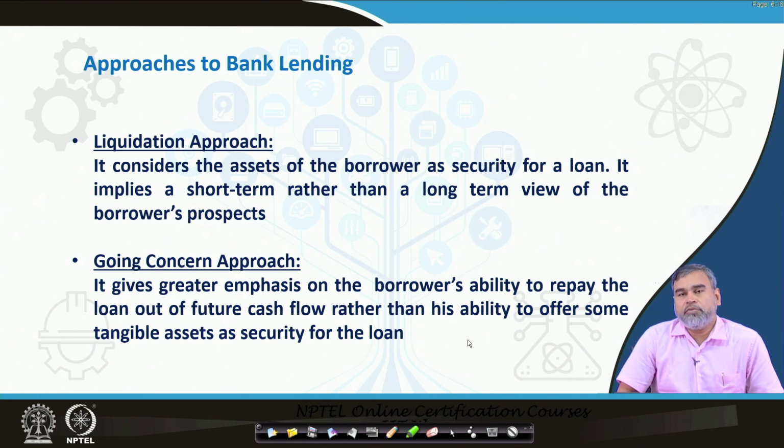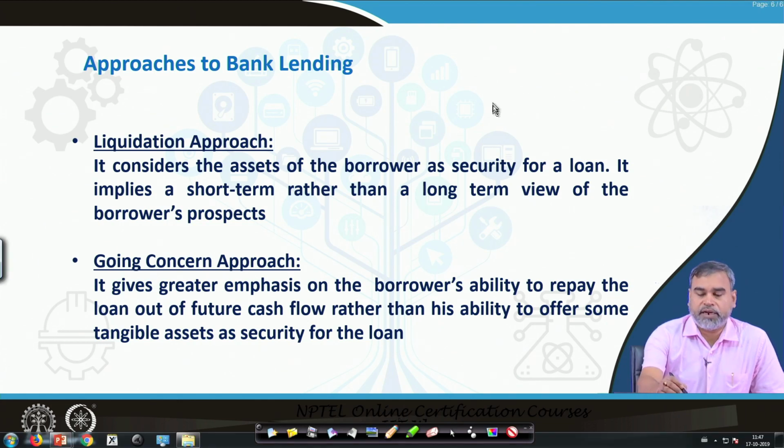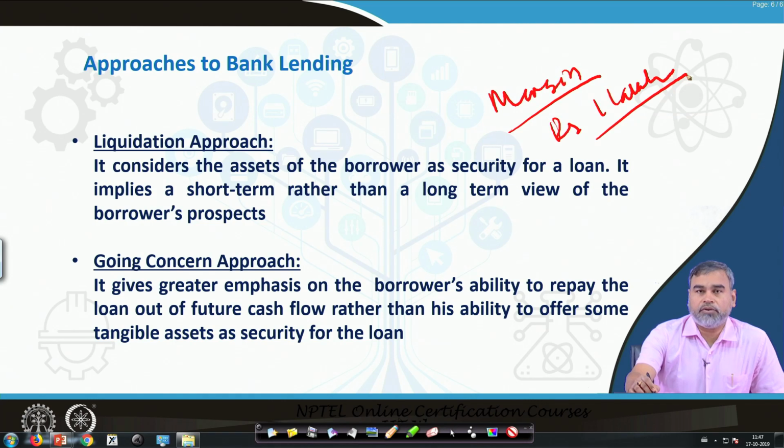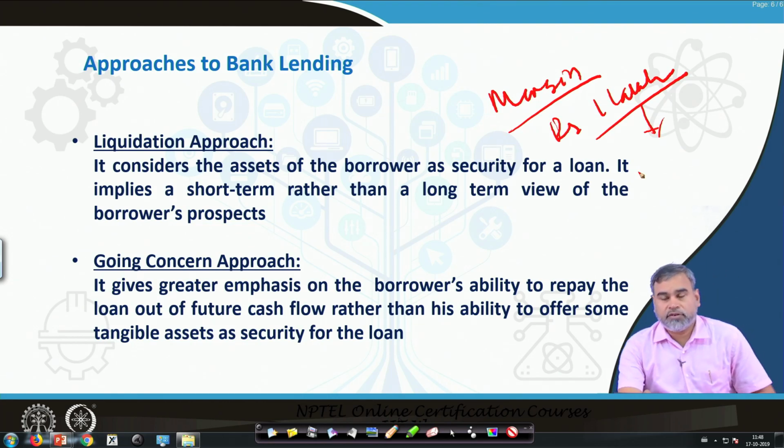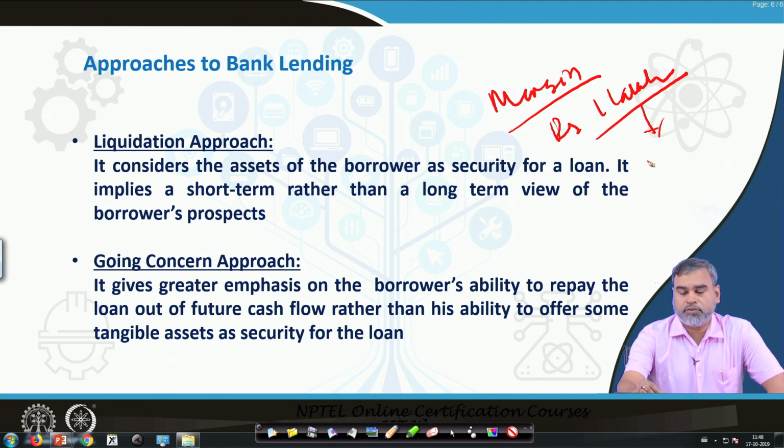What do you mean by the margin? This is the way the margin is defined. Let the bank want to give a loan of 1 lakh. If the bank wants to give a loan of 1 lakh, or you want a loan of 1 lakh, then the bank will take one particular asset as a mortgage or collateral against this loan, whose value is more than 1 lakh.